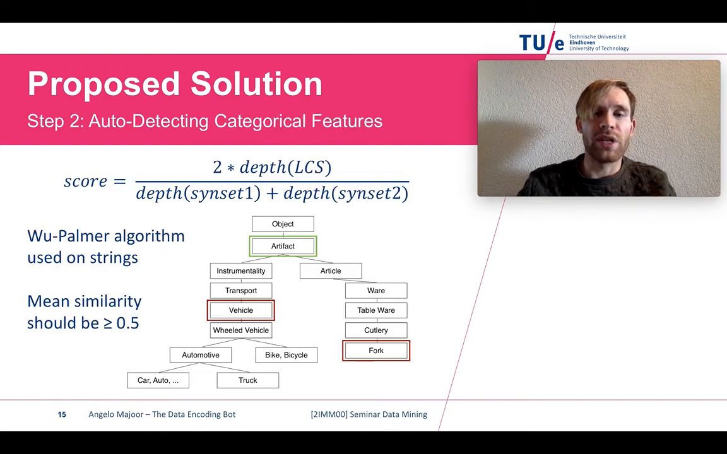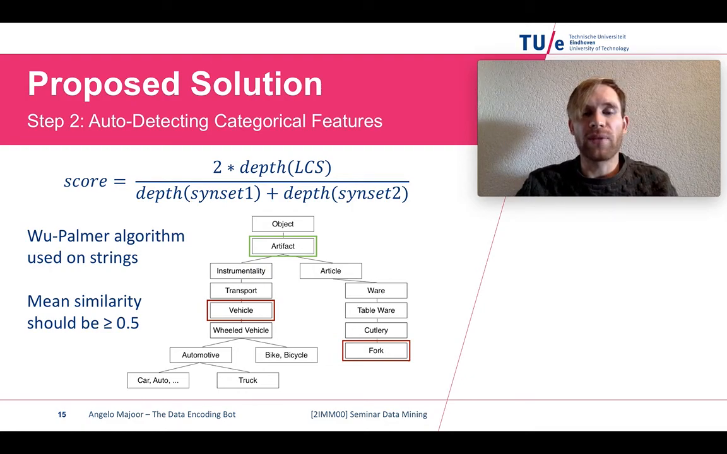So now we know which data types there are. We'd like to auto-detect categorical features. We have two different categorical features: categorical strings and categorical integers. Let's start with categorical strings. We use an approach that is based on human nature.